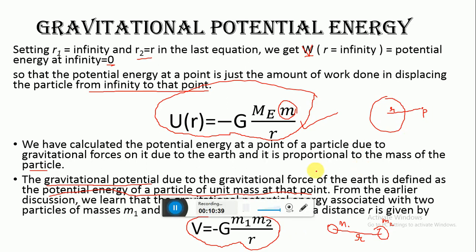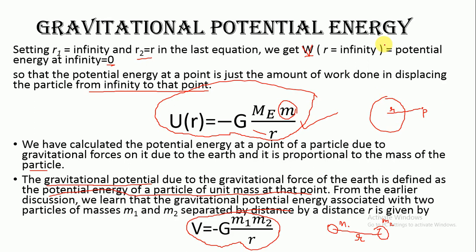Now, you can see the gravitational potential energy of any system of masses is inversely proportional to the distance between the two masses. If the distance between the masses is more, gravitational potential energy would be less, or simply gravitational potential would be less at a larger distance from the earth or from the mass.